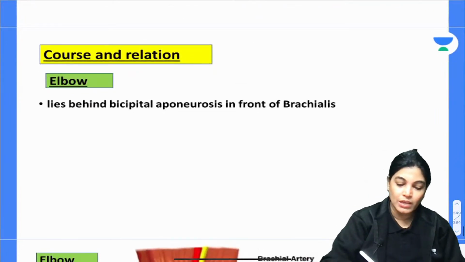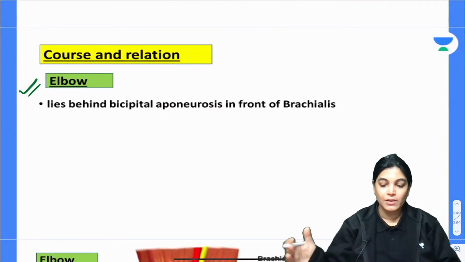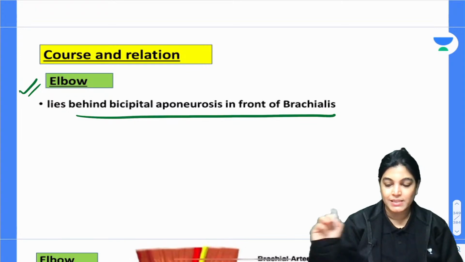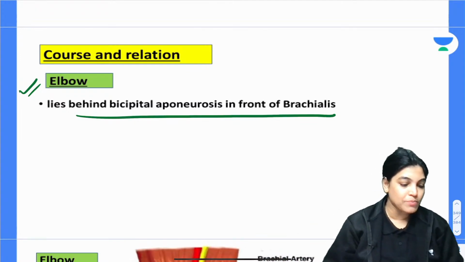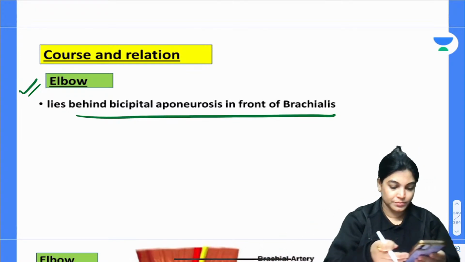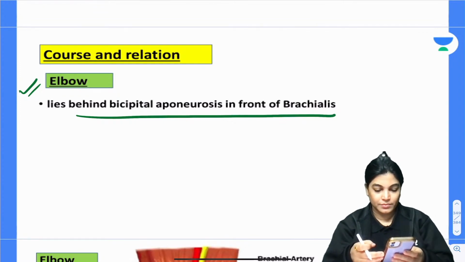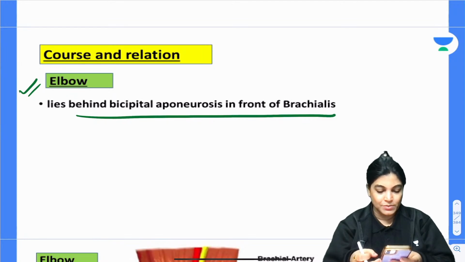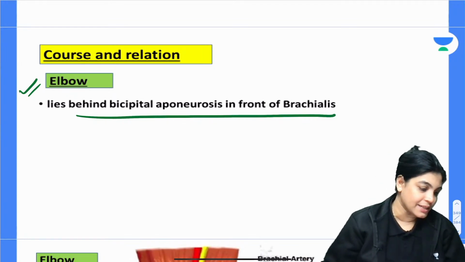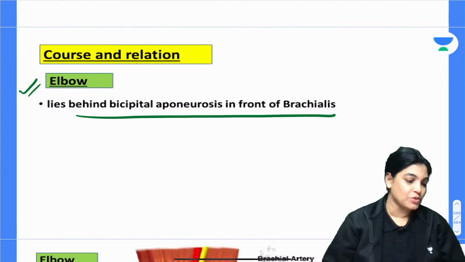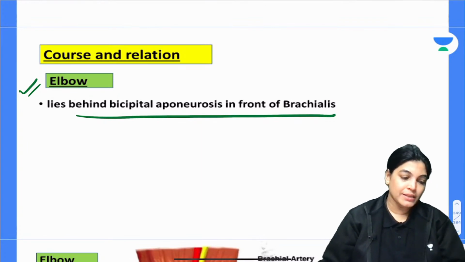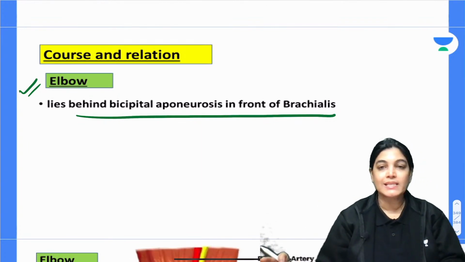Now further down, when it is lying in the elbow, it is also lying behind the bicipital aponeurosis. So what is bicipital aponeurosis? Before crossing it is lateral, after crossing it lies medially. Absolutely right, Ulsi. Absolutely perfect. You are perfect. Okay, great. That only is what I want to explain. So Ulsi is absolutely right.